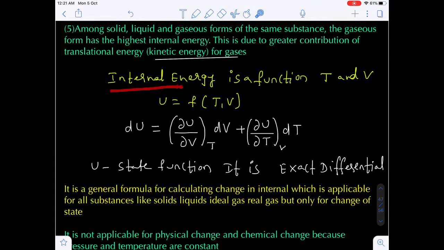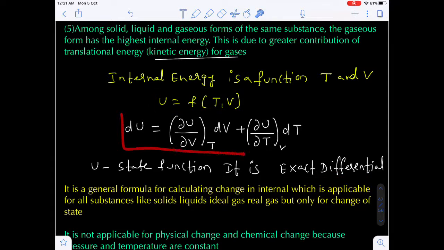Now internal energy is a function of temperature and volume, as I just told you. The internal energy is a state function, and a state function can have an exact differential.